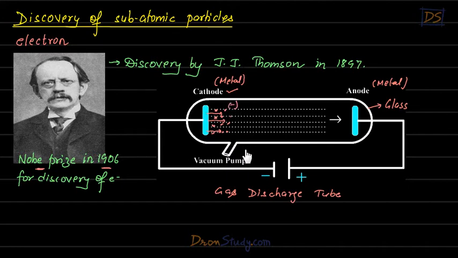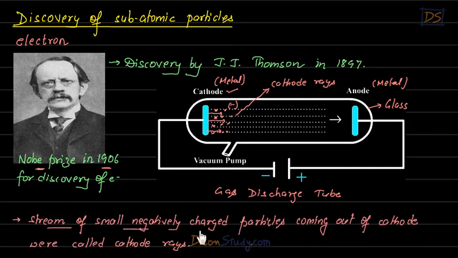You understand? So J.J. Thomson did a lot of experiments with this gas discharge tube, and in certain situations he noticed that from cathode small negatively charged particles were coming out. This stream of particles was called cathode rays. Cathode rays. So we can write this down, students.